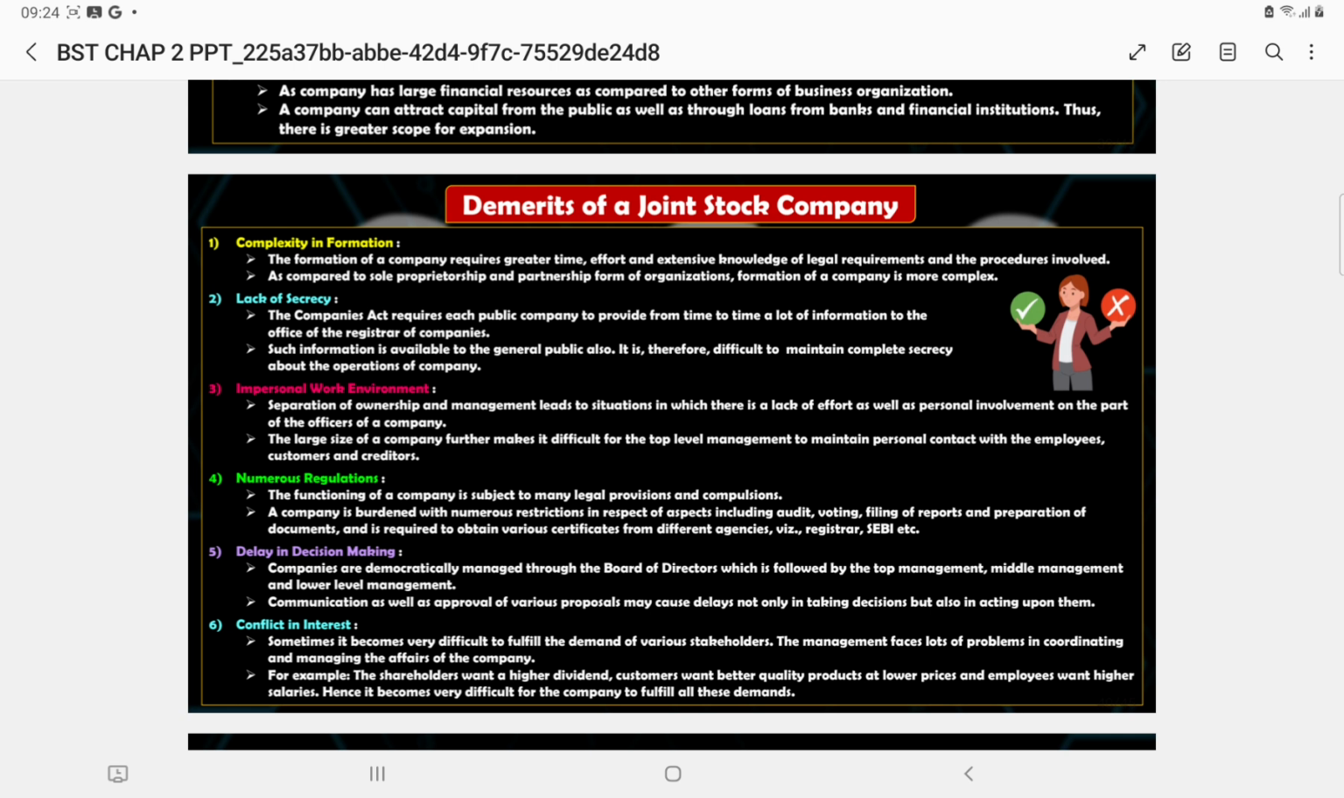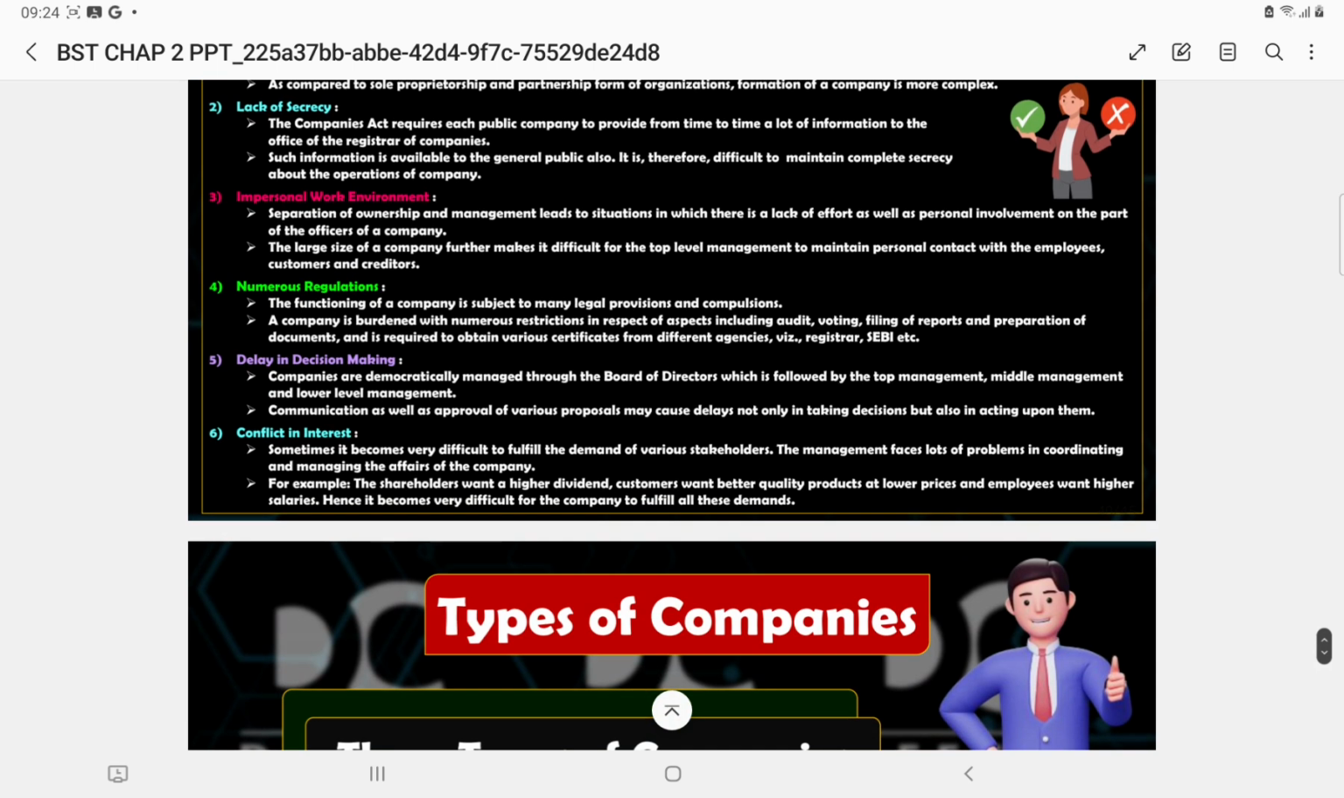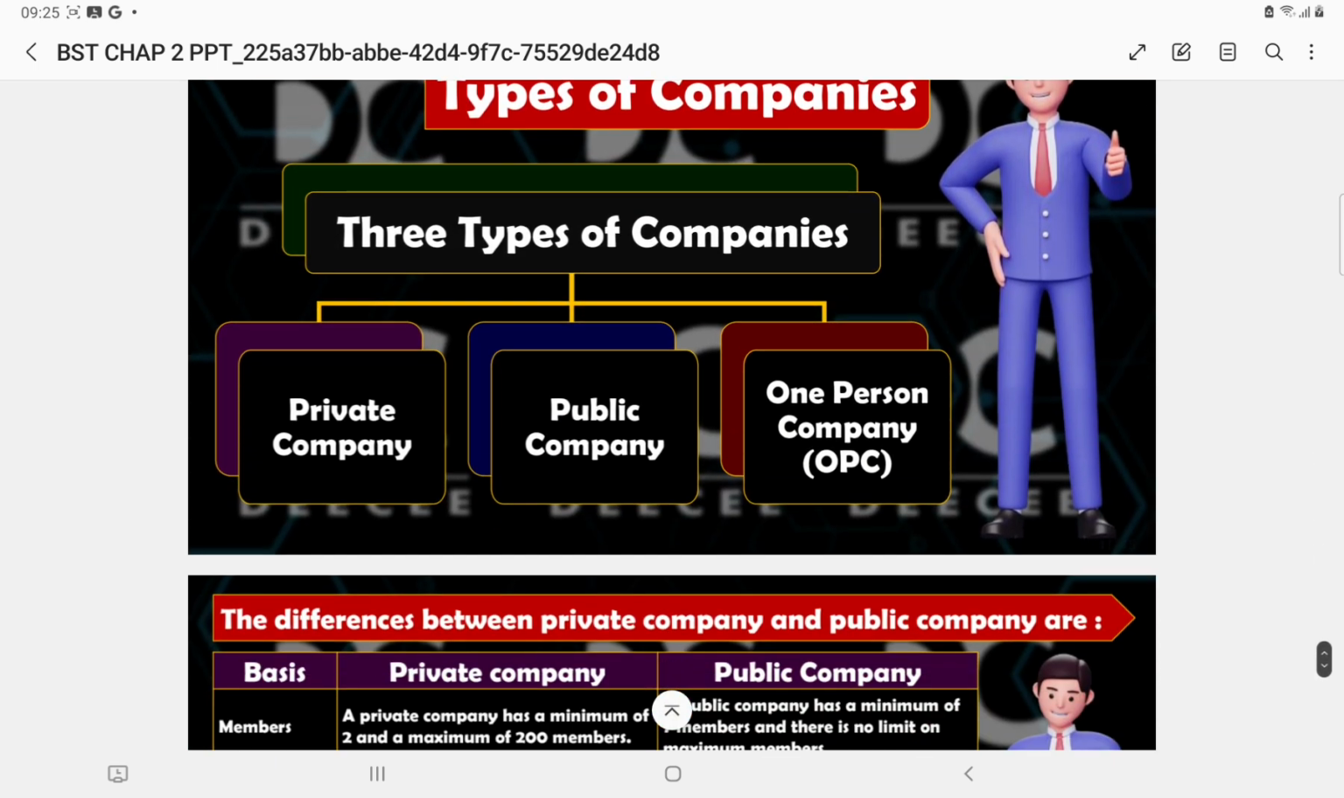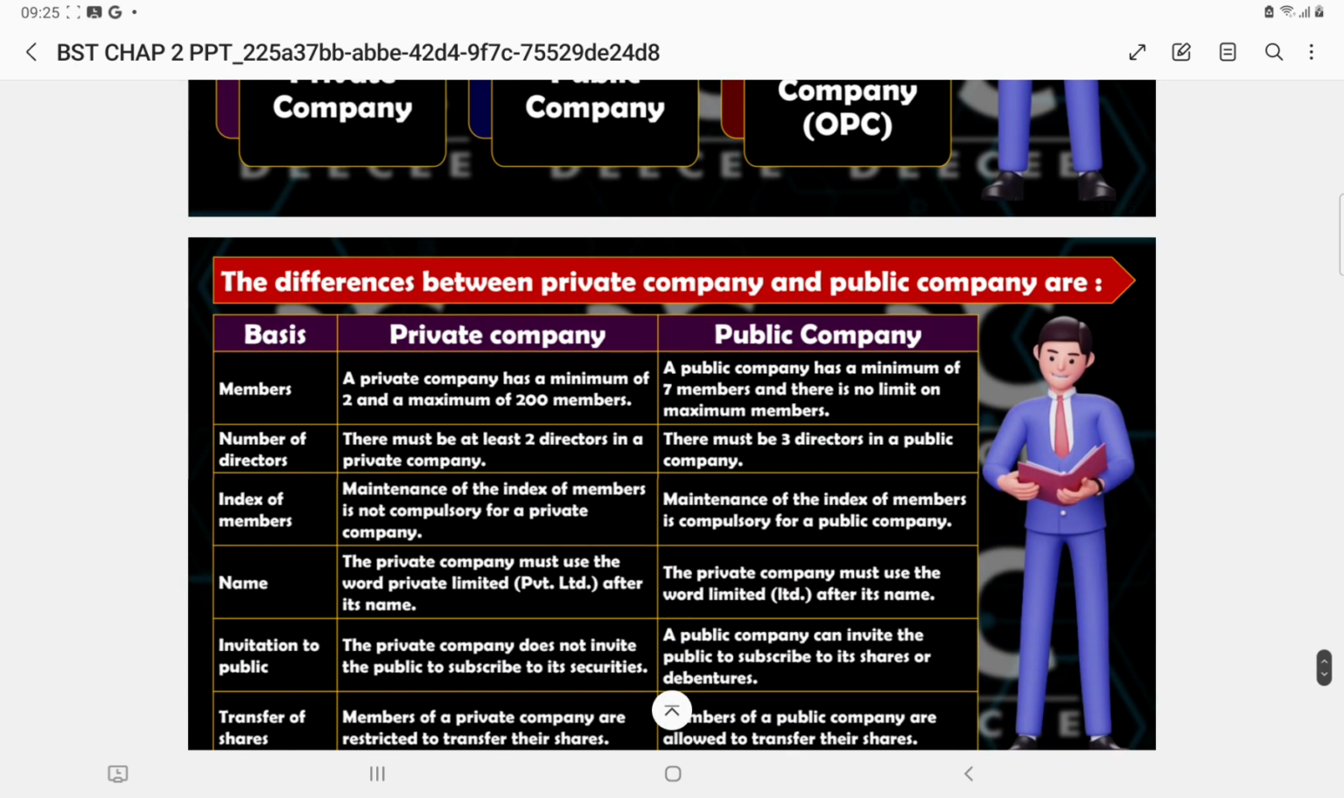Finally, conflict in the interest, no two people are alike, due to which most of the time stakeholders feel that whatever they feel is right, and that may lead to confusion and conflict in the interest of the people. There are different types of companies. 3 companies are there: private company, public company, and one person company.